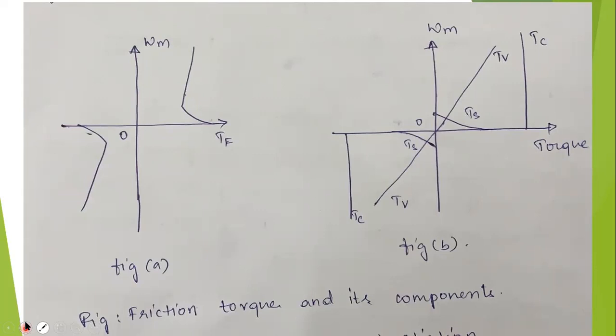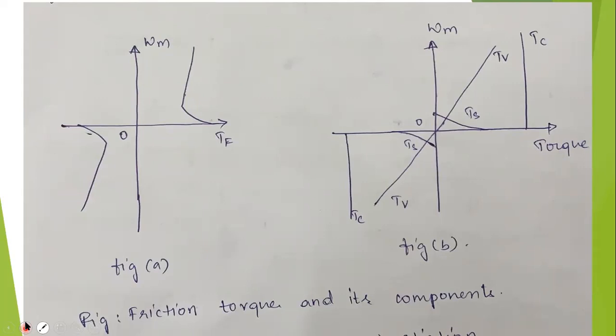Okay, so if you see the figure, these are the friction torques and its components. What we are calling the friction at the time of starting is called friction. In order to start a drive, compulsorily the motor torque must be greater than the friction, right? Only if the motor torque is greater than the friction will the motor start.